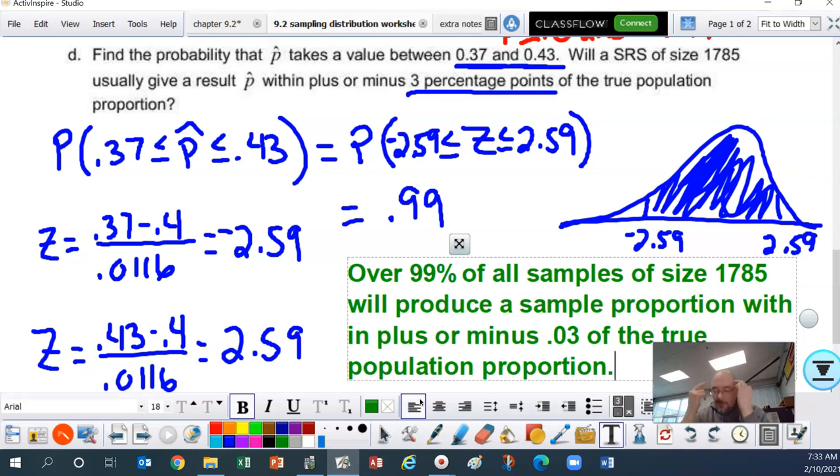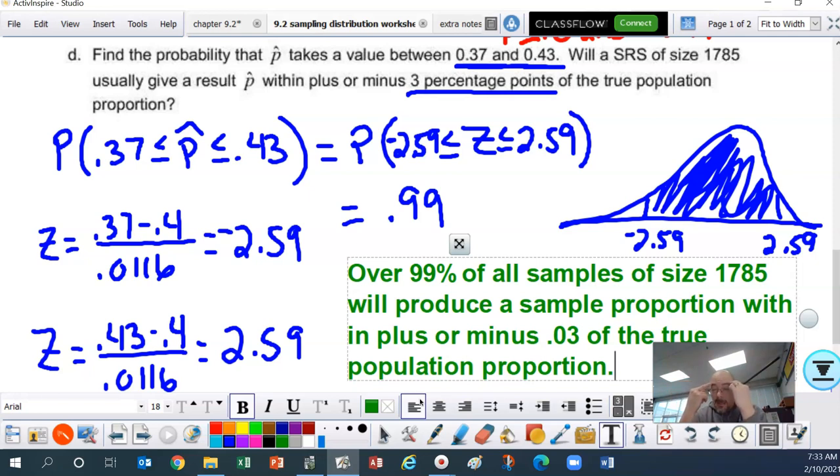Okay, pause and think about this. If I draw samples of 1,785, 99% of all of those samples will be within 3 percentage points of the true population proportion. Okay, let me say that again. Think about it. Pause, rewind if you need to.